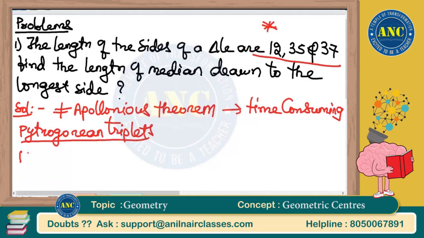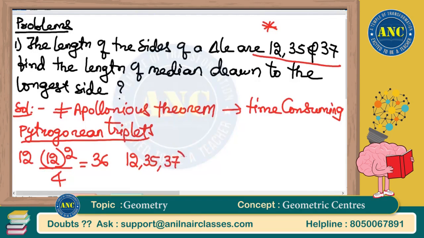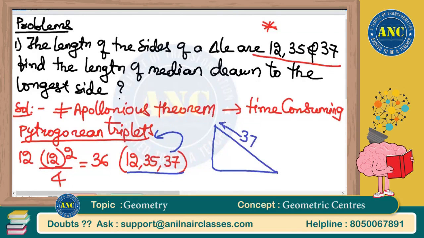What is that? Take an even side, 12. Square it and divide by 4: 12 square by 4 is 144 by 4, which is 36. Subtract 1 and add 1: 35 and 37. So 12, 35, 37 is a Pythagorean triplet. In a Pythagorean triplet, the largest side is nothing but the hypotenuse.